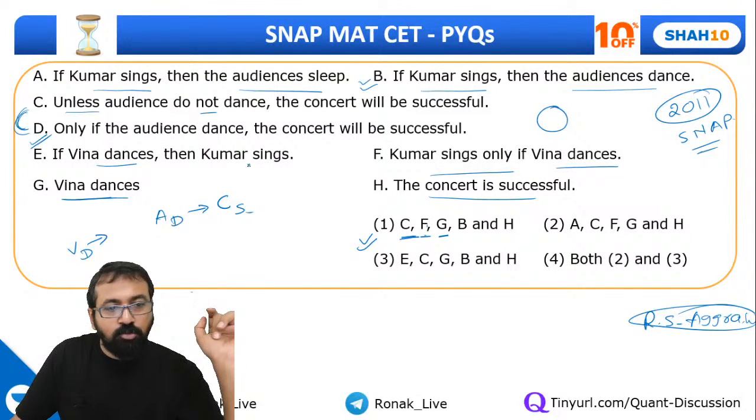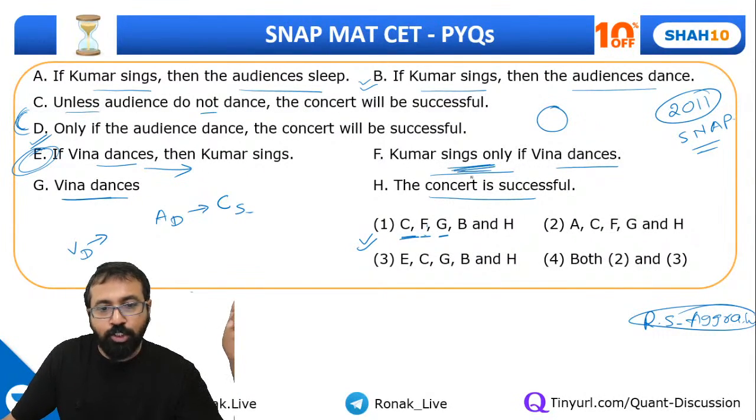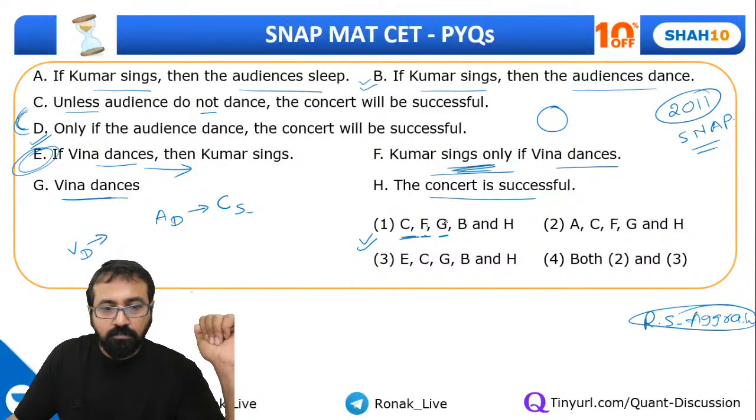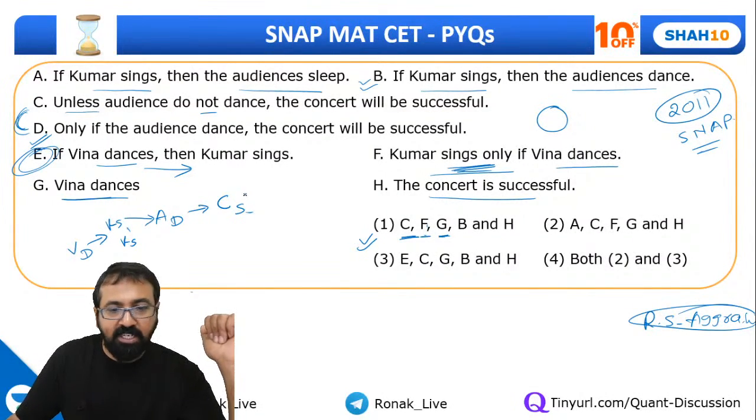Okay, so remember this part. If Veena dances, then Kumar sings means every time when Veena is dancing, Kumar is singing. So we need this event for Kumar to sing, not this one. This will not ensure whether Kumar is singing or not. Fine, guys. So what is G? Veena dances. Okay, fine. Now Veena dances, so Kumar may sing, Kumar may not sing. If Kumar sings, then this will happen and further things would happen. What is B? B is if Kumar sings, then the audience dances. Yes, it's there. And H, the concert is successful. And when audience dances, the concert is successful.